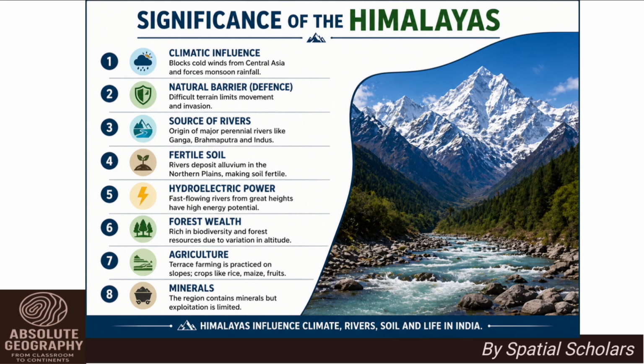The Himalayas are also rich in forest resources. Due to changes in altitude, there is a wide variety of vegetation, from tropical to alpine, along with diverse flora and fauna. Again, although farming is difficult on steep slopes, terrace farming is practiced in many areas in the Himalayas. Crops like rice, maize, and fruits are commonly grown in these regions.